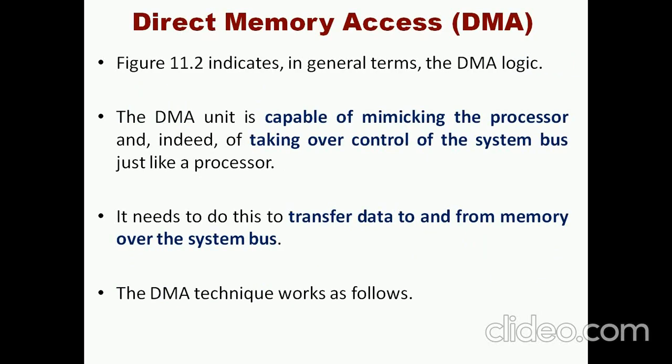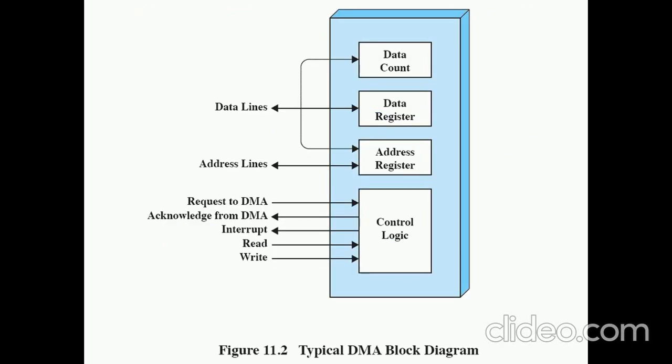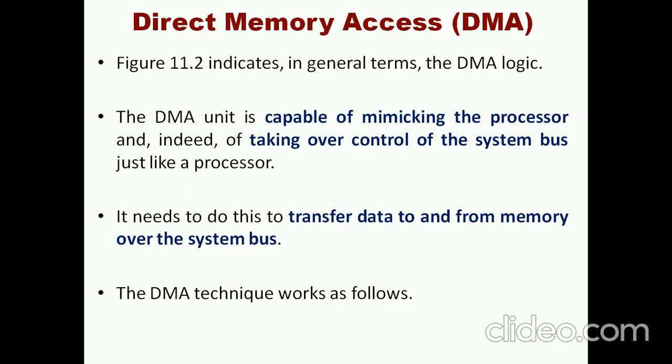And direct memory access. So this is a typical diagrammatic representation of direct memory access. It has control logic, an address register, data registers, and a data count. It makes use of all the data lines and control lines, that is, the system bus of the processor.